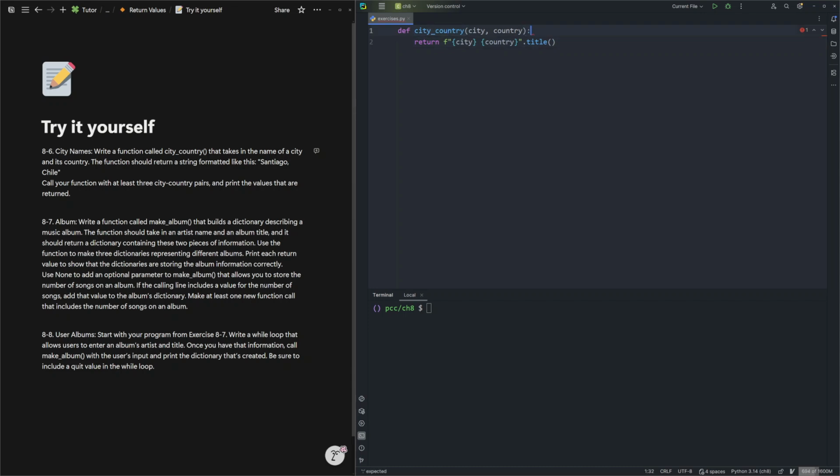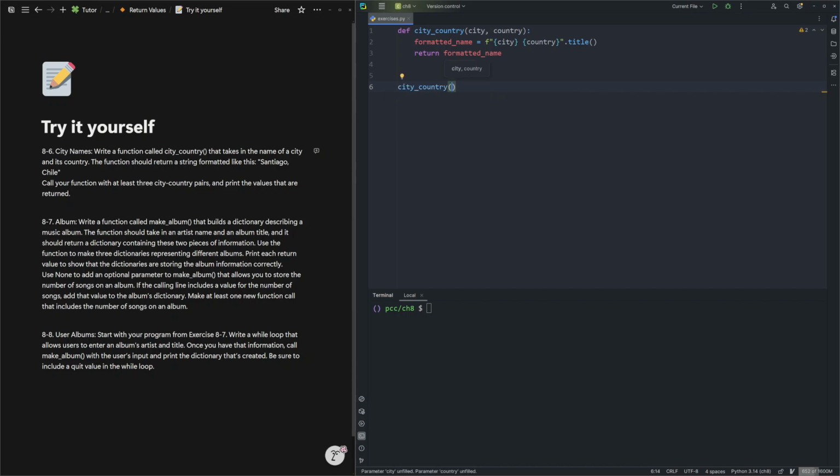So if you don't like it, we can do it in multiple lines. Let's say the formatted name, I can say formatted name is this, and then is this, and then we can return the formatted name, and we can use our function.